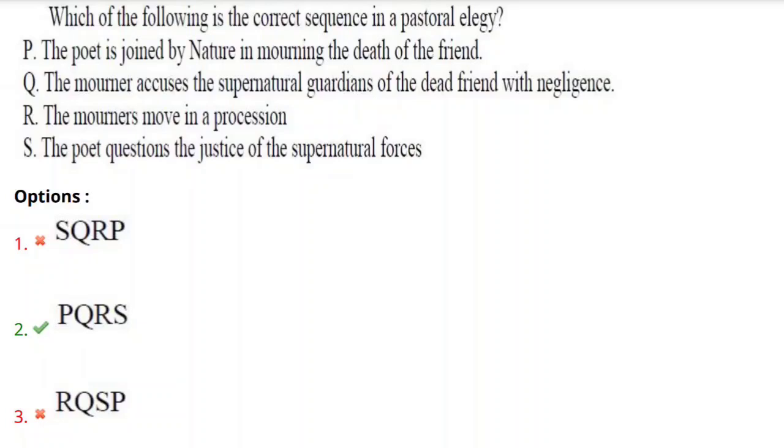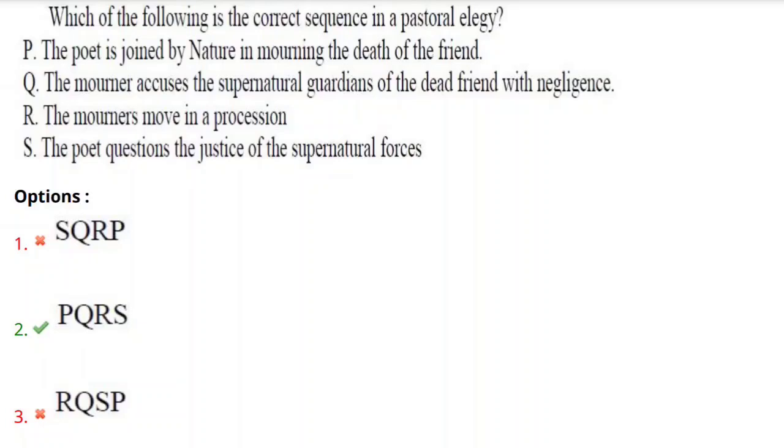Elegy is nothing but a poem written upon the death of any close person, a close friend or family member. So the poet becomes the speaker of the poem, and he mourns the death of his friend. Next, the mourner accuses the supernatural guardians of the dead friend of negligence.